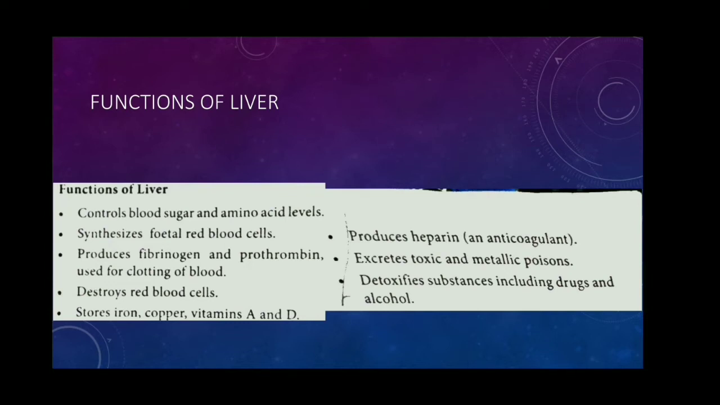Then, it also excretes toxic and metallic poisons. The liver is involved in the excretion of toxic and metallic poisons from our body. Then it detoxifies substances including drugs and alcohol. So, it is also involved in the detoxification of substances like drugs and alcohol.